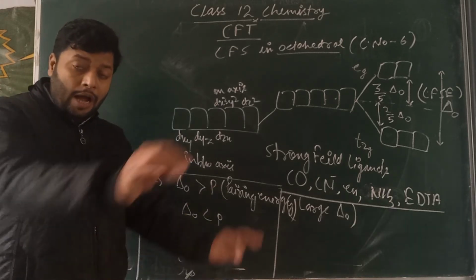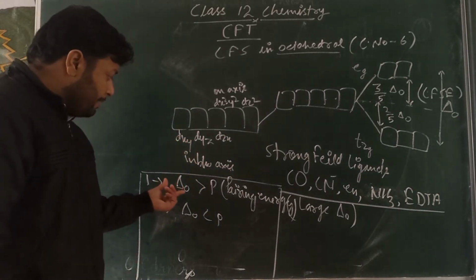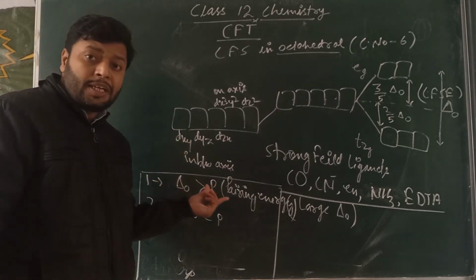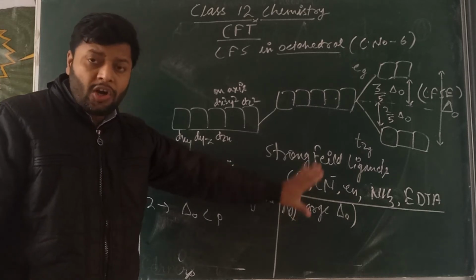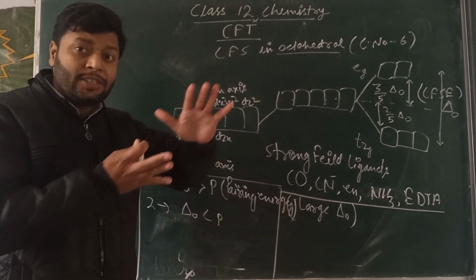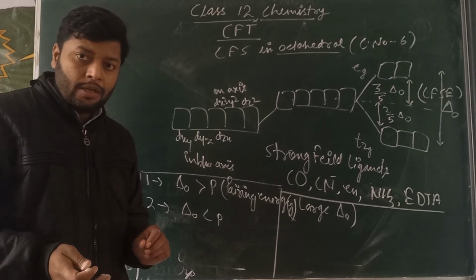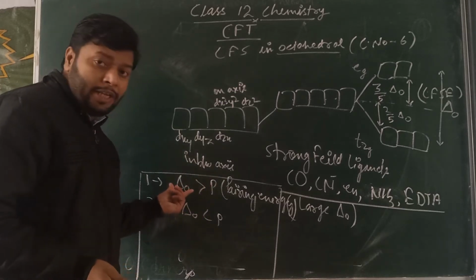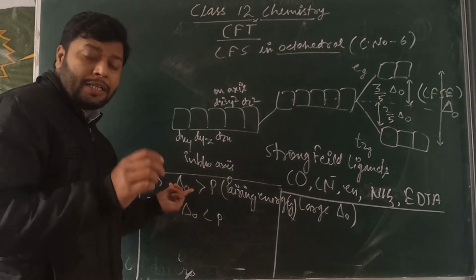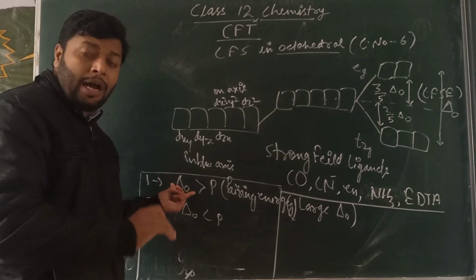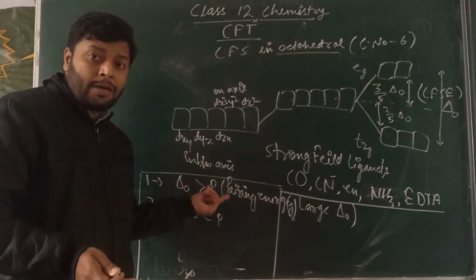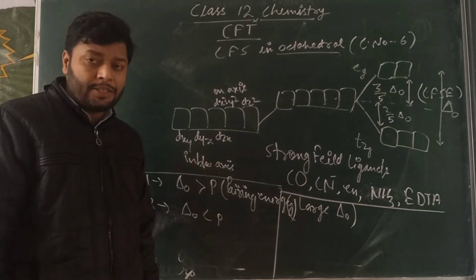Suppose delta O is greater than P. For a strong field ligand, delta O is generally large, and due to the large delta O created by a strong field ligand, it is also greater than the pairing energy P.